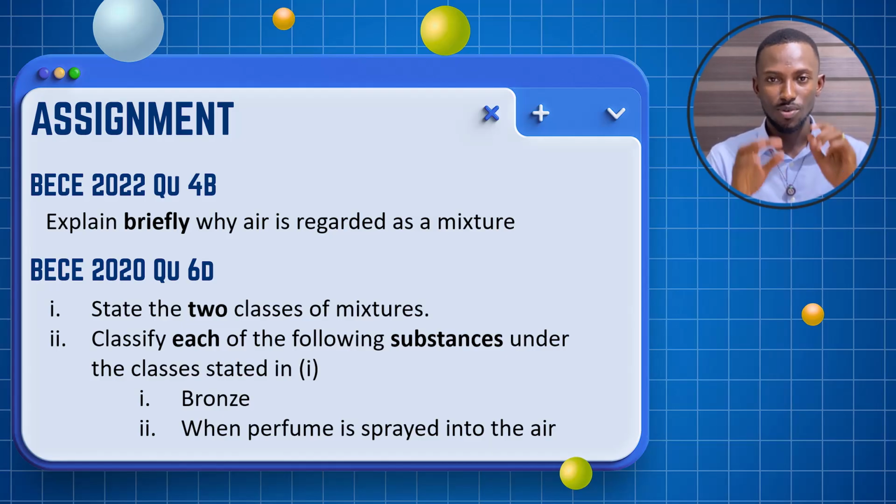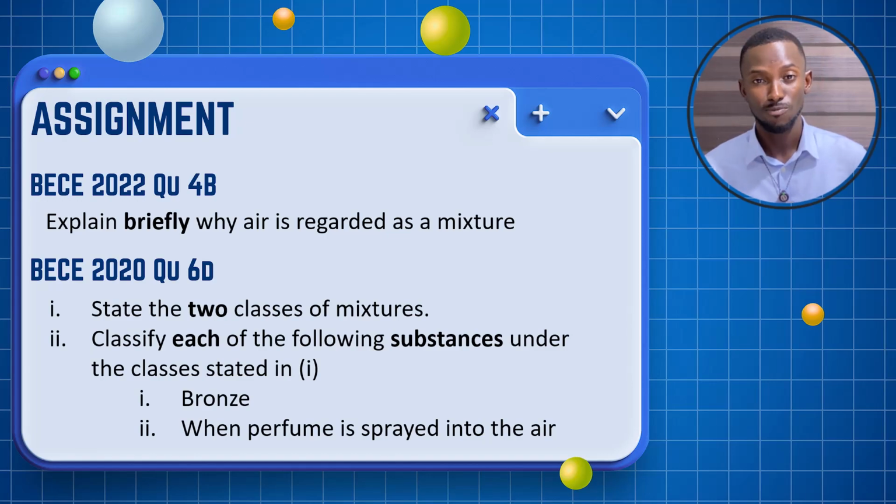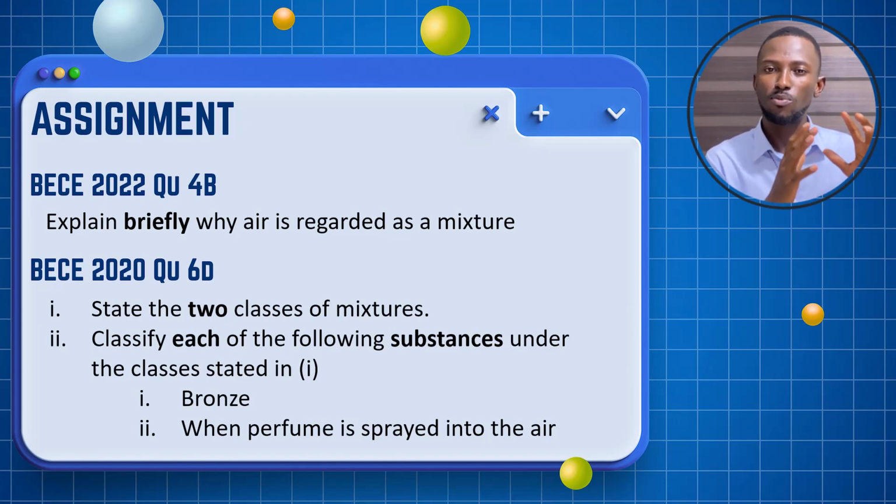So for this, you are at liberty to mention solid-solid mixtures, liquid-liquid mixtures, liquid-gas mixtures, or homogeneous mixtures, heterogeneous mixtures, or mention suspension, colloid, or solution. But one advice for you: if you meet this kind of question, that is, state the two classes of mixtures, and you pick one criterion, mention the examples from that criterion.